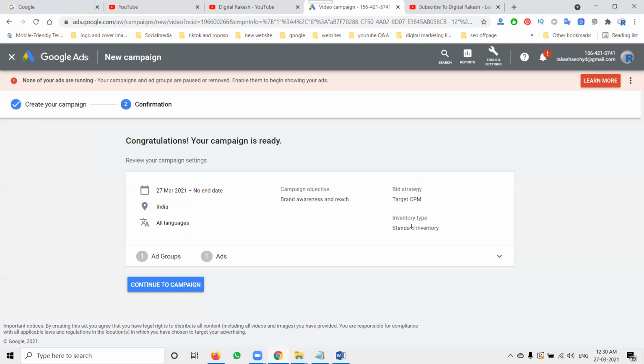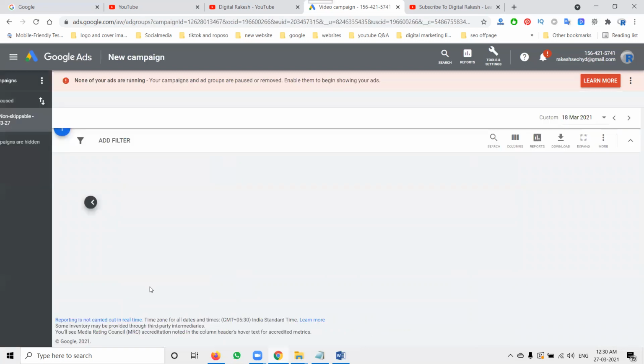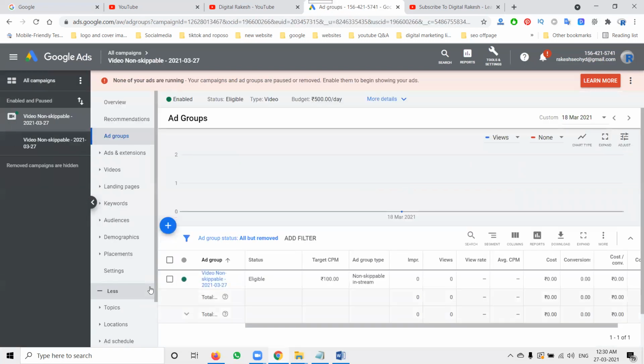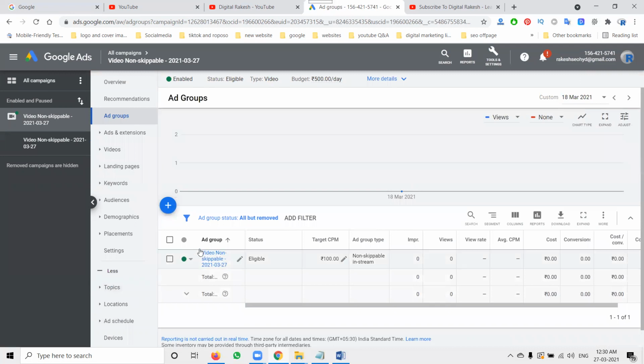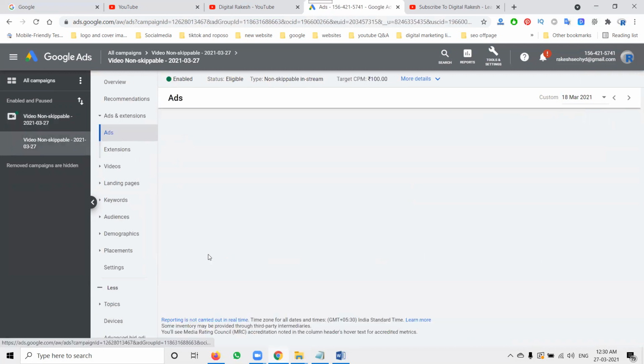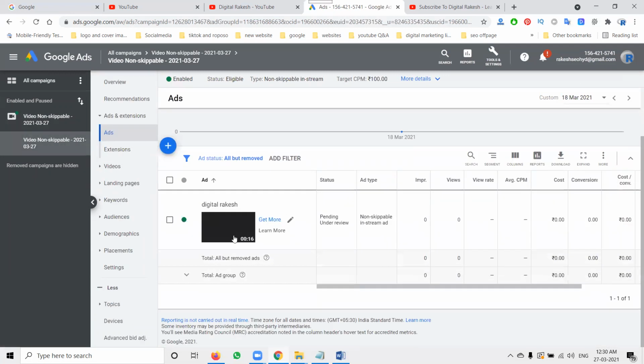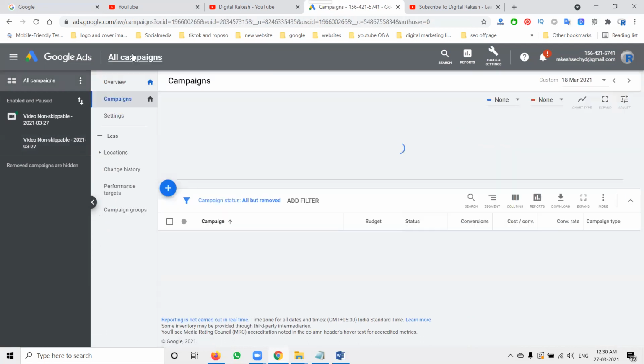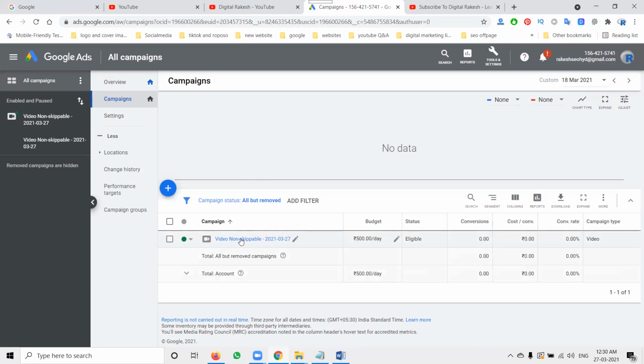Inventory type will be standard inventory. I create one group and one ad. Finally, continue to campaign. For each ad group you can create only one ad. You can create n number of ad groups and n number of ads also. If you want to create one more ad, there is an option to click for one more ad. For each group, one ad will be enough to understand the option. So finally, you go to all campaigns, and your campaign will be shown to the customer.